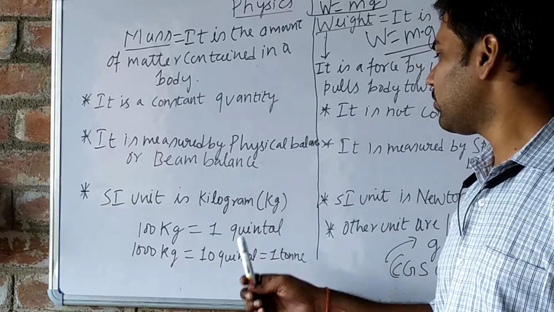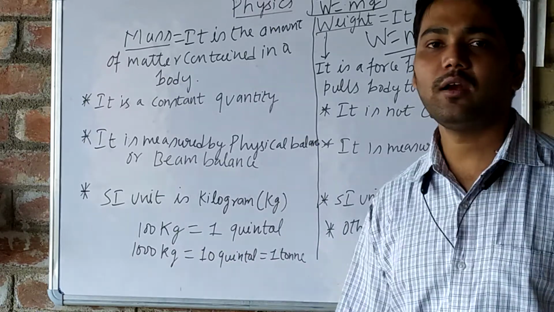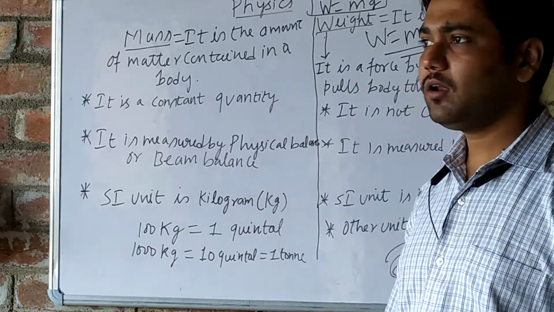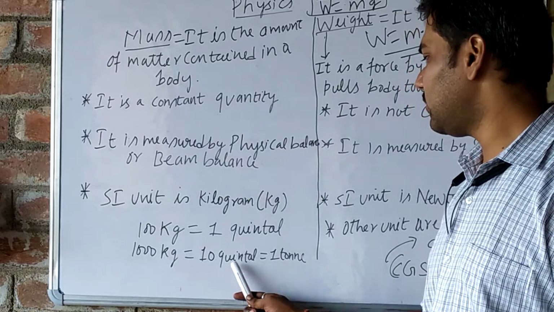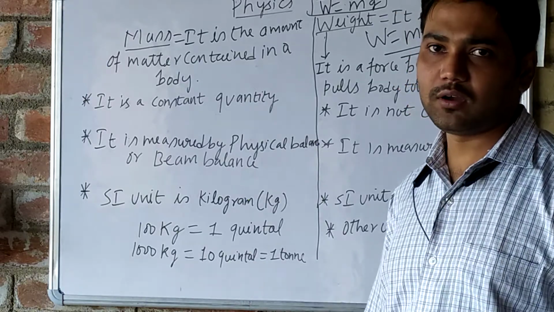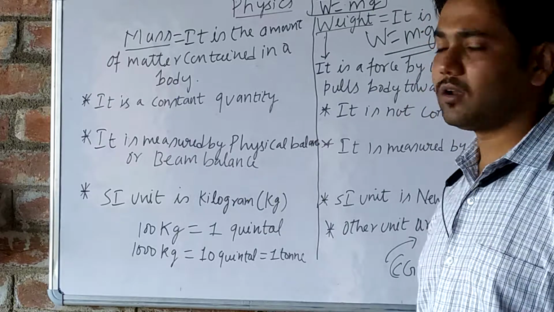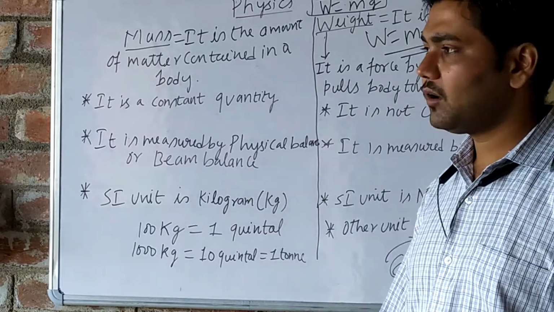100 kg will be equal to 1 quintal, and 1000 kg will be equal to 10 quintal. That is 1 ton.